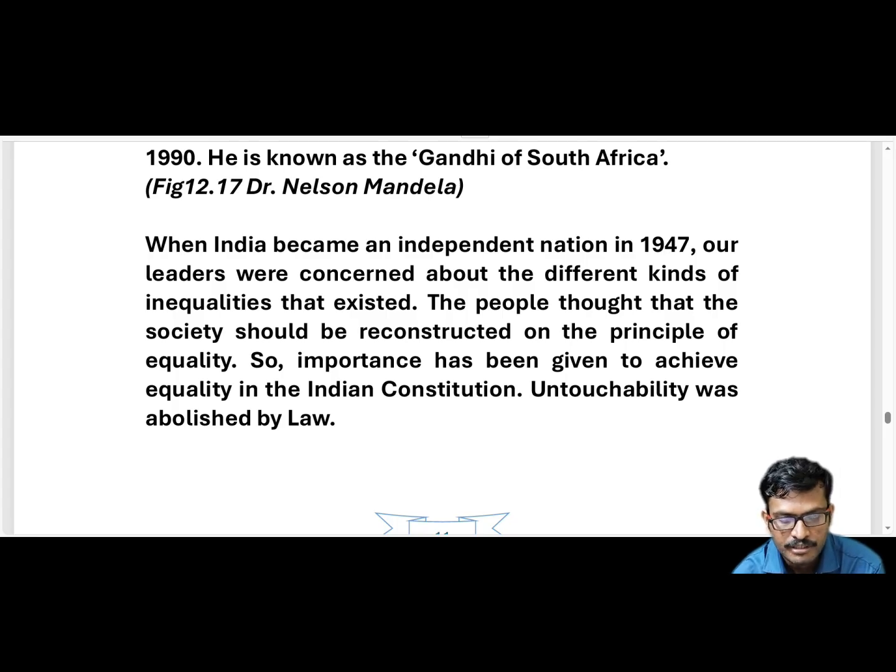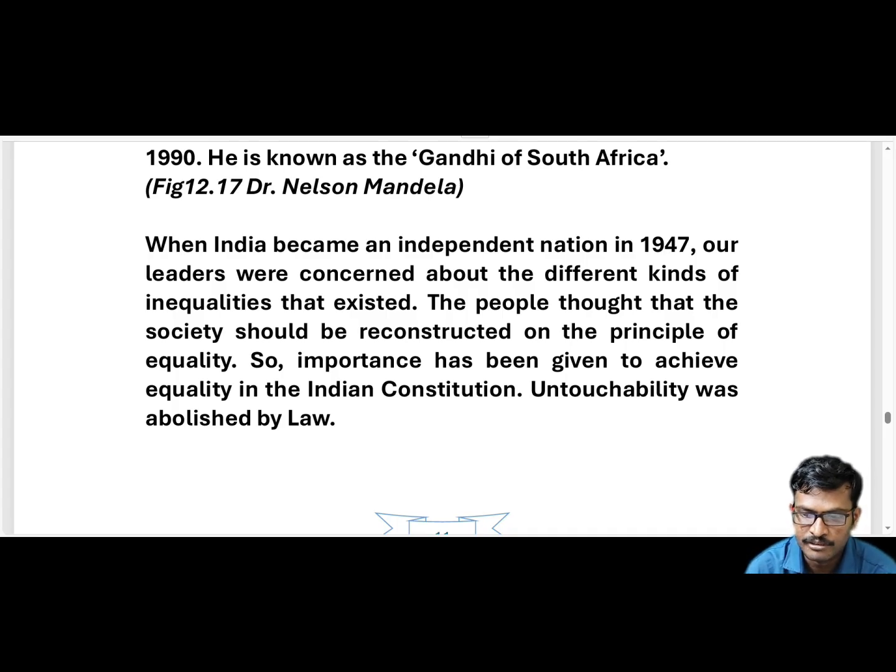After getting independence in 1947, these people had to build a society on the principle of equality, and importance was given to achieving equality in the Indian Constitution. Previously we have discussed the Indian Constitution. After we got independence, we needed to frame a new constitution to govern the country. In this constitution they gave importance to equality, and untouchability was abolished by law.